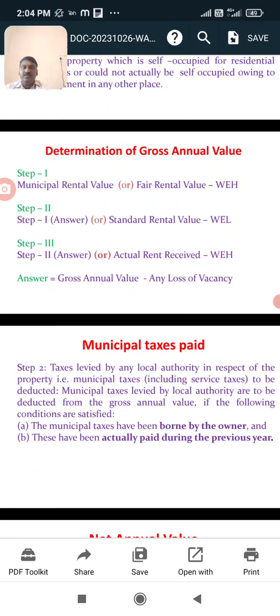Next will be municipal tax. Municipal tax is paid by the owner or tenant to the government for your house property.